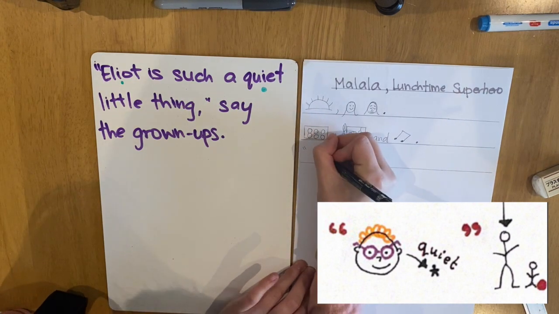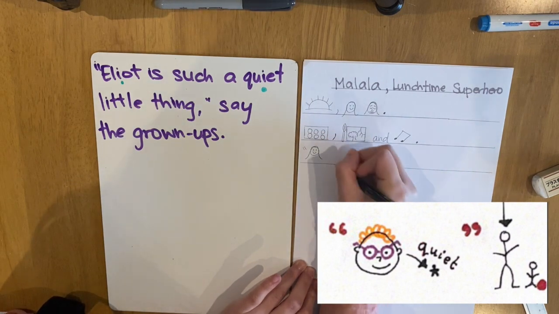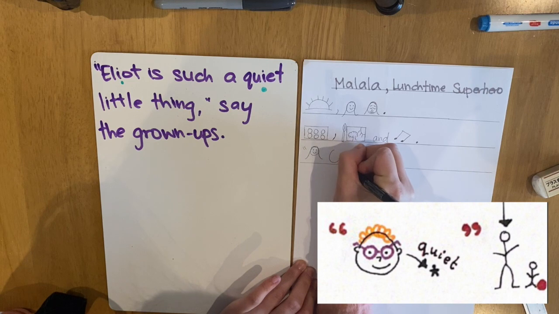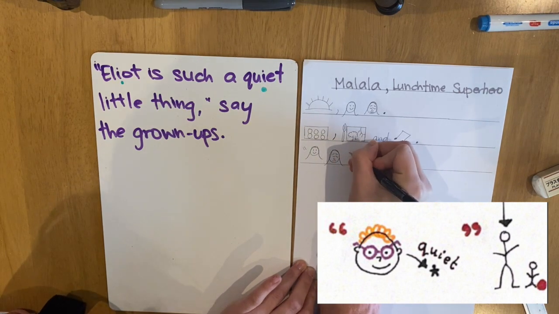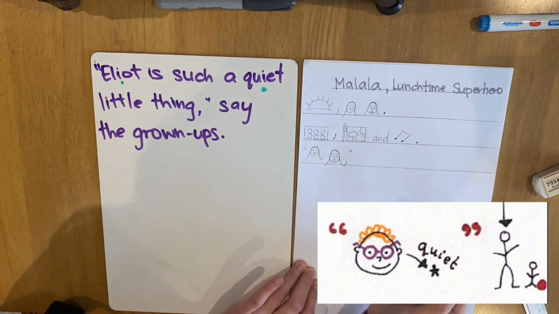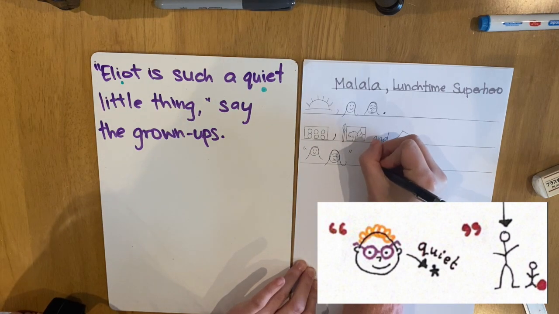So I'm going to draw the picture of Malala. Malala is such a shy little thing. Draw a picture of Malala looking shy. She's looking down. Say, I'm going to draw a speech bubble for say.